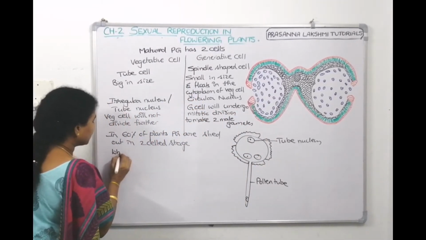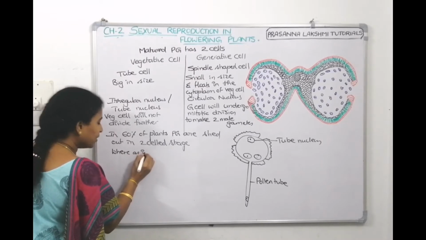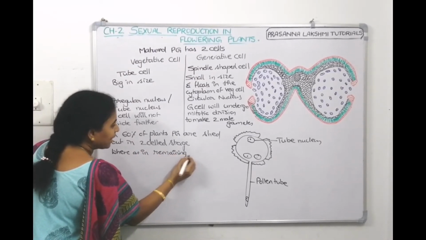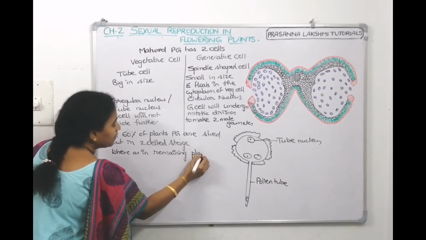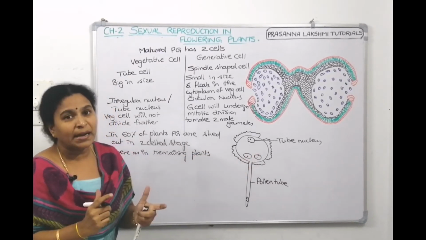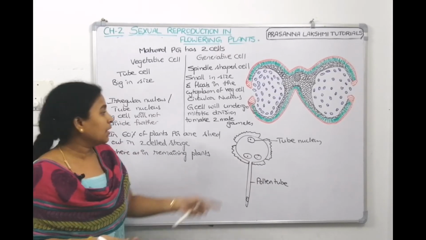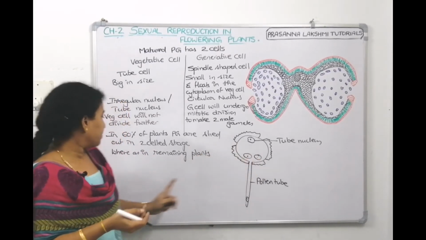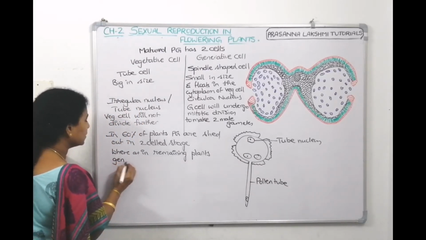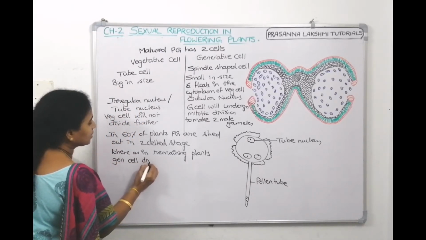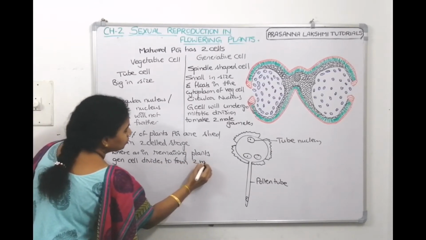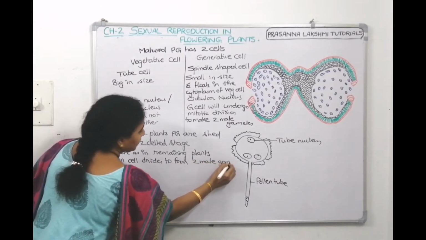So, whereas in the remaining plants, meaning the remaining 40%, the generative cell will split into two male gametes. Then it will become a three-celled pollen grain: 1, 2 and 3. So, in the remaining plants, the generative cell divides to form two male gametes.